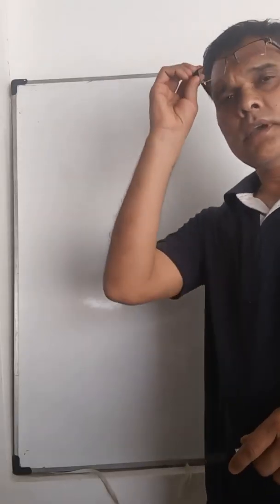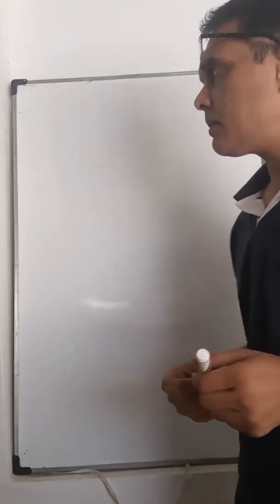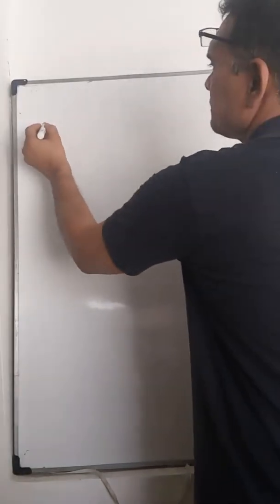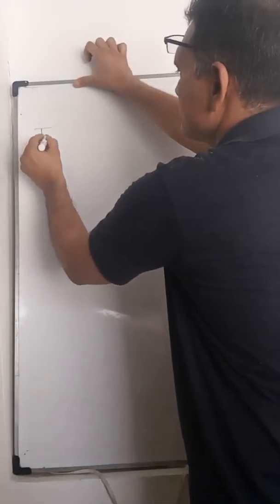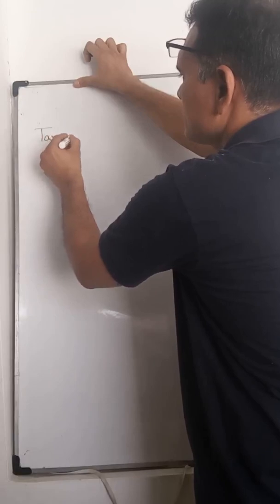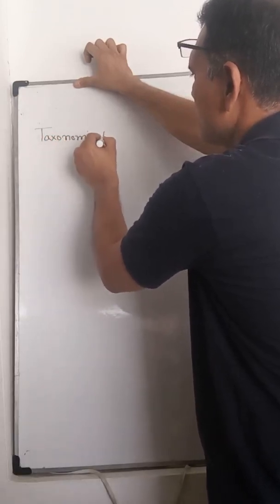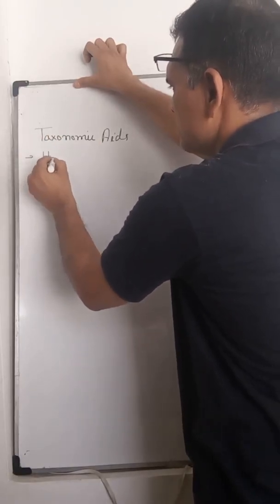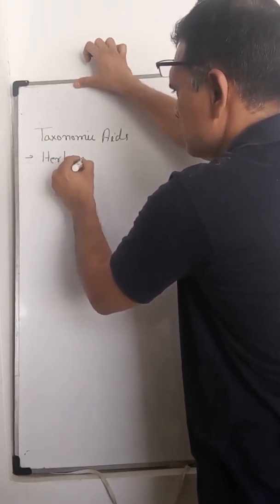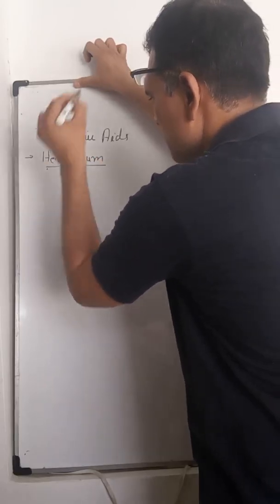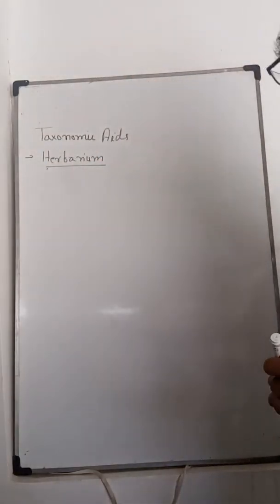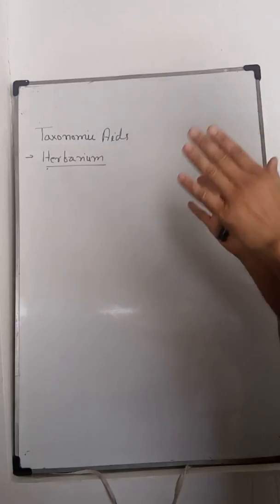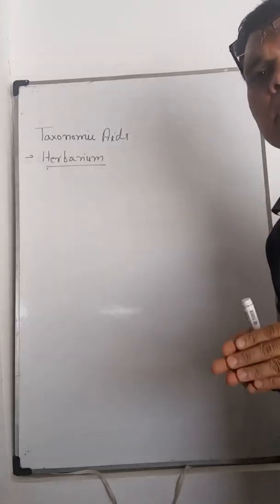Hello students, in the last period we discussed taxonomic aids, that is, the herbarium. Herbarium is the collection of pressed, dried and preserved plants.